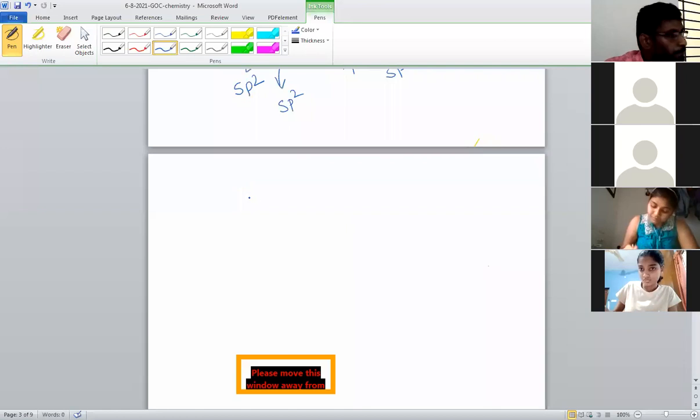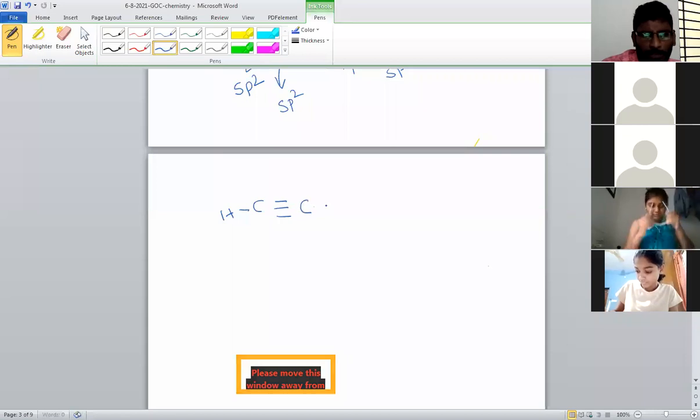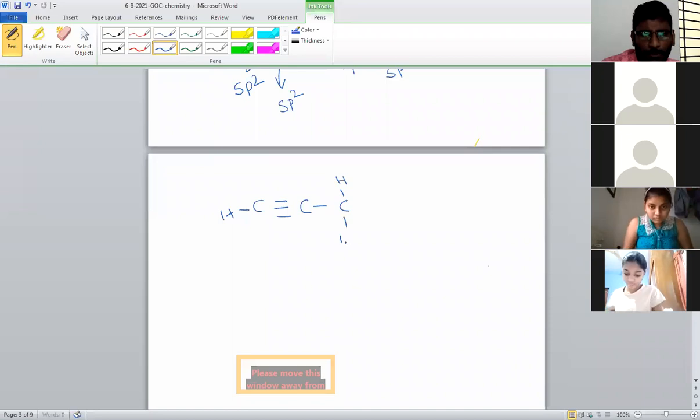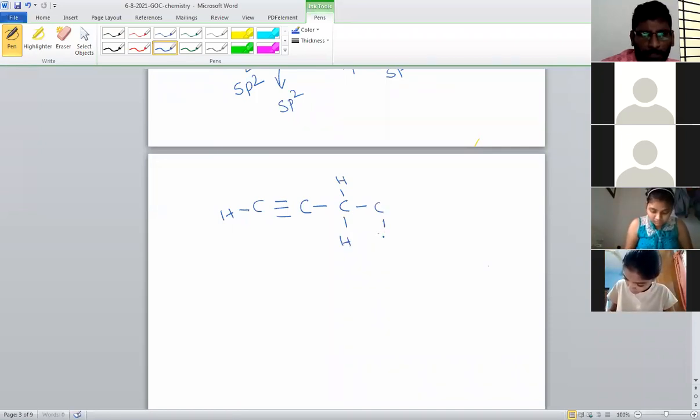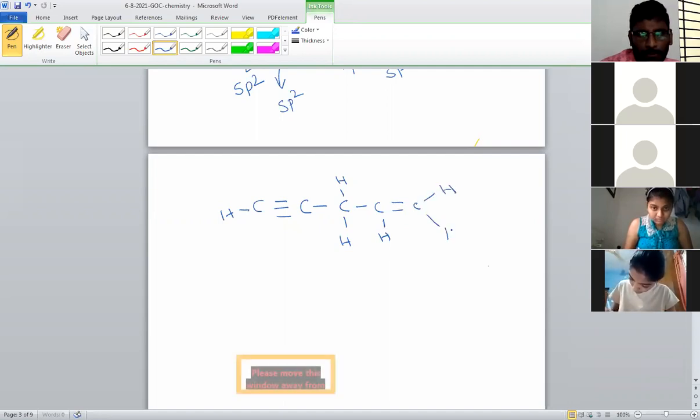Another example: CH triple bond C single bond CH2 single bond CH double bond CH2. So one big molecule I gave, and you have to write the hybridization.